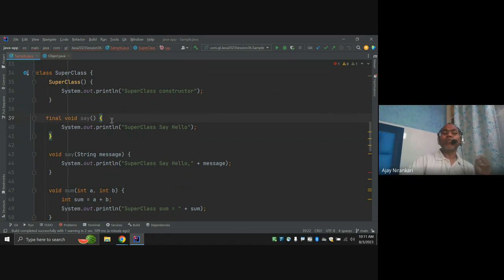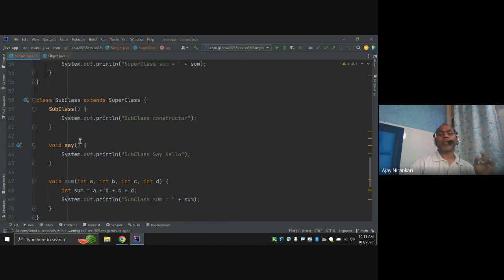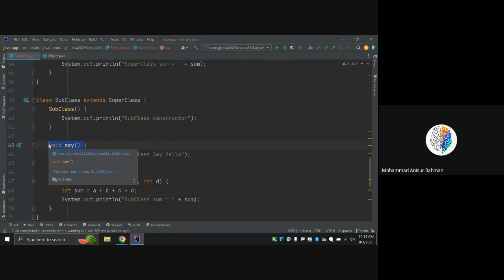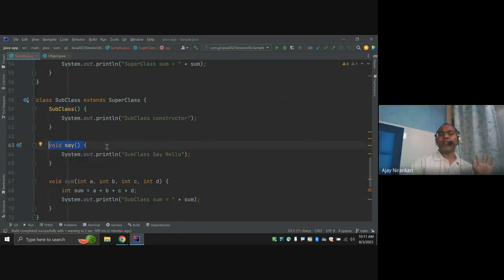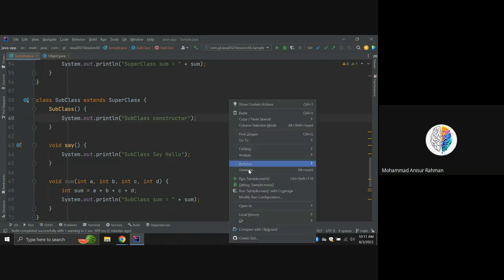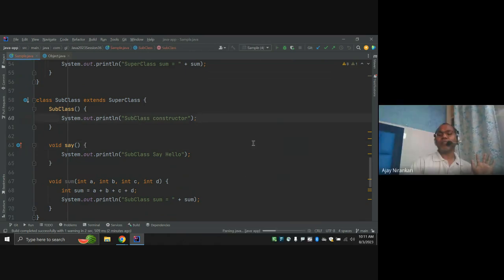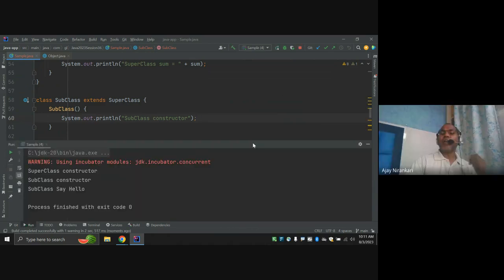So these are the rules; later we'll discuss more. As of now, just understand that overriding means the same method exists in the superclass and the subclass. That is, the method is overridden. Other rules we can discuss later. Is it clear? Yes, it's clear. Let's do practice.